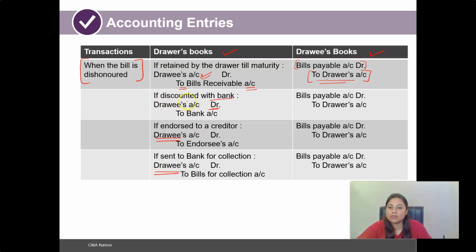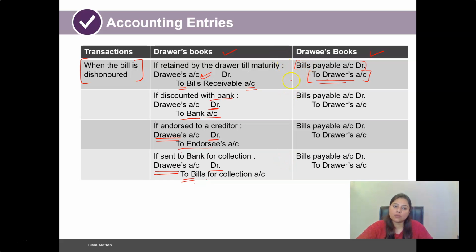So in case of bills discounted with bank, the drawee account is going to be debited and the bank account credited. Here also the endorsee account is credited and the drawee's account is debited. So we are restoring the relationship of a debtor and a creditor. Here the endorsee was the creditor of the holder, and still remains the creditor of the holder. The bank account here is being credited, and then again bills for collection is credited and the drawee's account debited if sent to bank for collection.